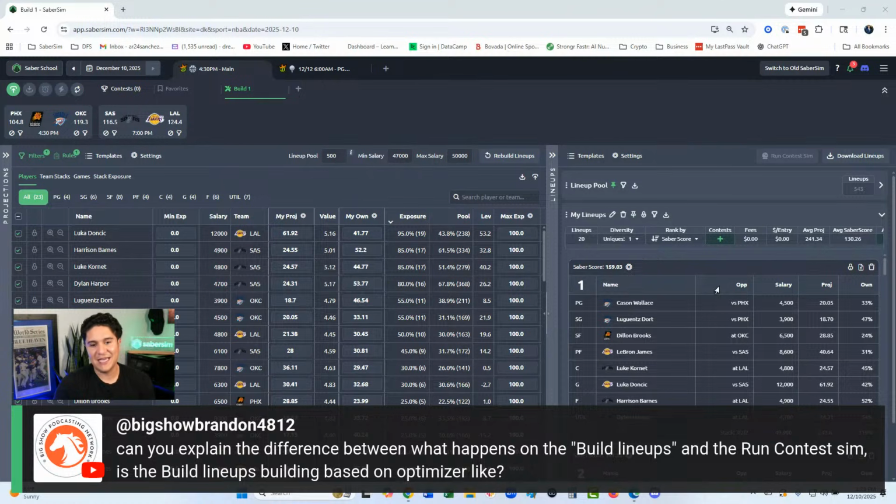So it's like, hey, this lineup made more money than its entry fees plus the rake, or hey, this lineup actually lost more money than it costs to play, rake and entry fee wise, right? And then we get positive and negative ROIs from there. So those are the sims that you're going to interact with using SaberSim, and kind of a breakdown of the step-by-step as you step through that.